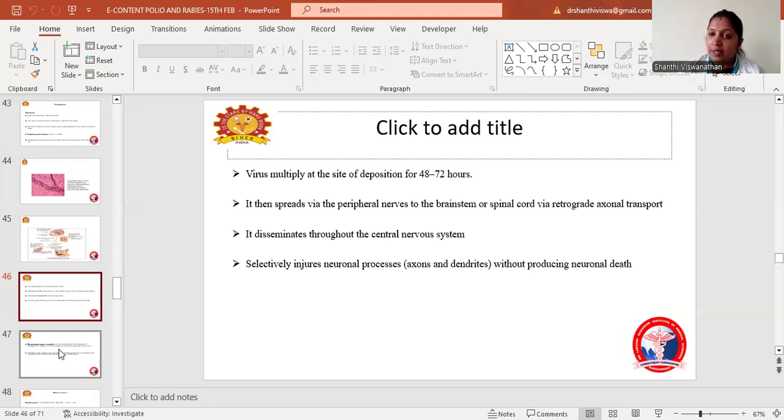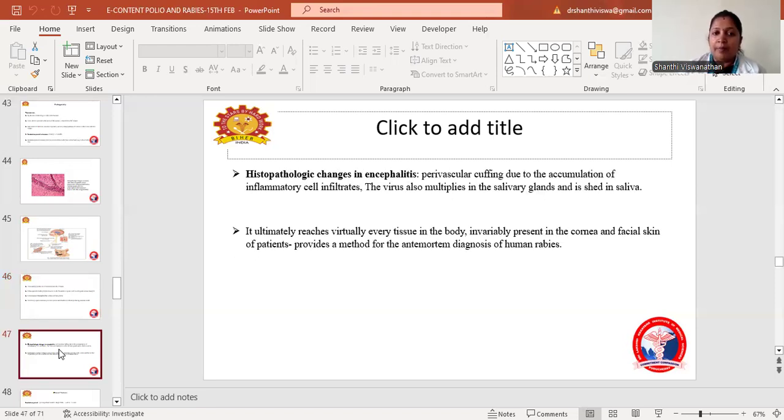It disseminates throughout the central nervous system, selectively injuring the neuronal processes, that is axons and dendrites, without producing neuronal death. In the histopathological changes of encephalitis, there is perivascular cuffing due to accumulation of inflammatory cell infiltrates. The virus also multiplies in the salivary glands and is shed in the saliva.